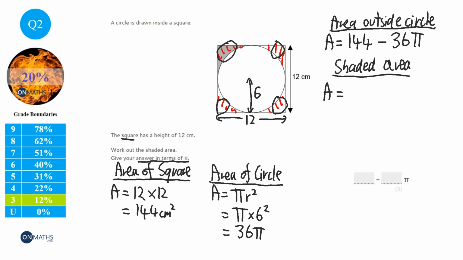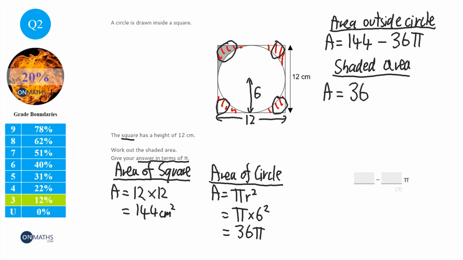Half of 144: half of 140 is 70, half of 4 is 2, so that's 72. Then half of 72 is half of 70, which is 35, plus half of 2, which is 1, so it's 36.